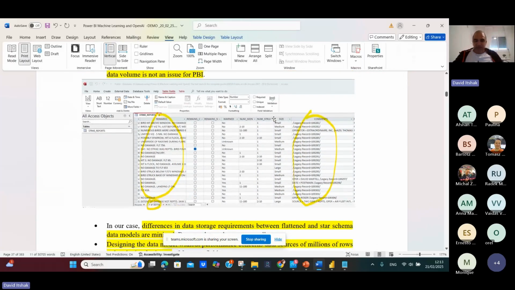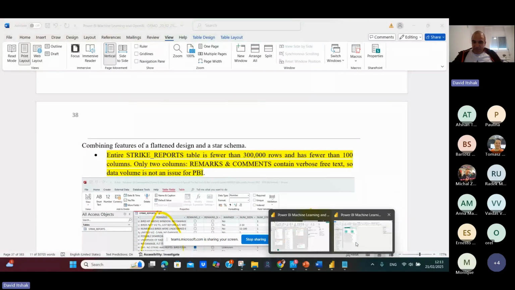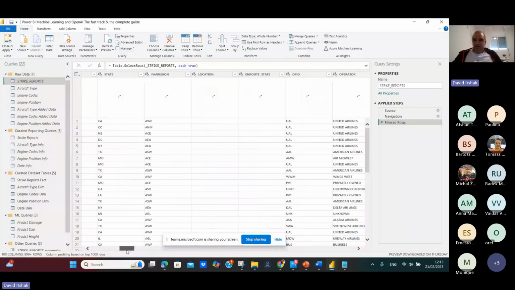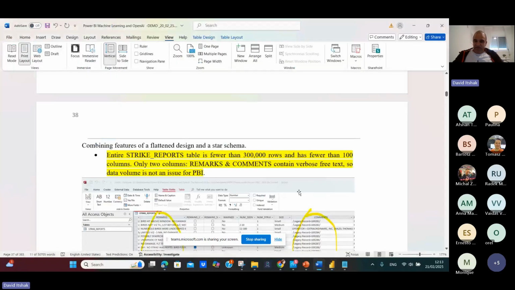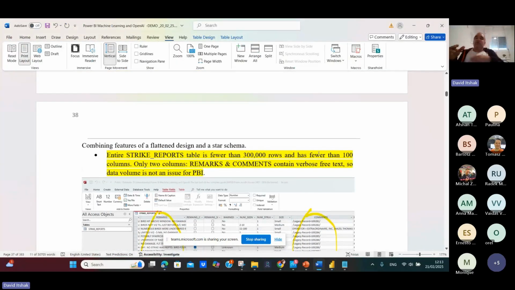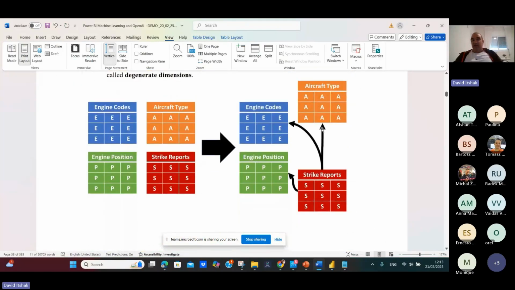So hybrid design means that if you look at the hybrid design here, okay, if you go to strike report, you can see that a strike report has description fields. We describe the accident. So you can see it here. You see strike reports, remarks, and comments. So in our design, because we are not talking about big storage, and these fields are not so big, we will leave these remarks and comments in the fact table, which will be strike reports. So this is the hybrid design. And you can see it here. And our dimension tables will be aircraft type, engine code, engine position.